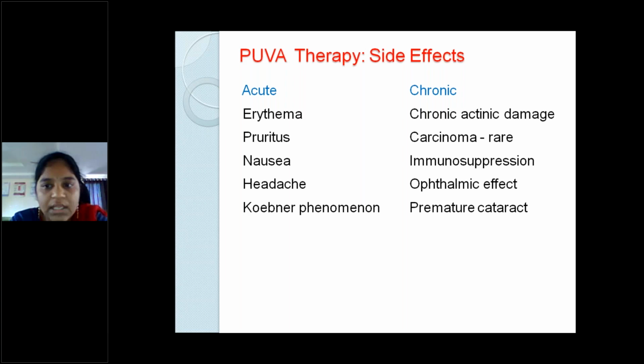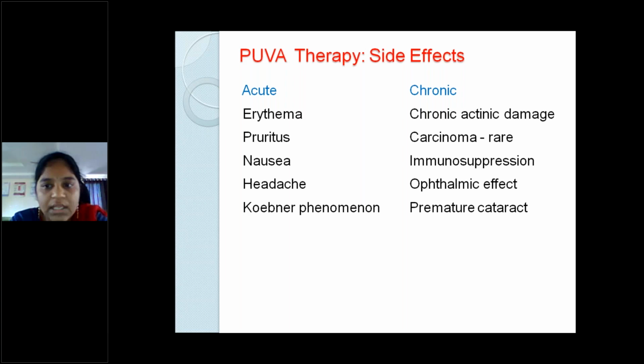The side effects of PUVA therapy are erythema, pruritus, nausea, headache, and Koebner's phenomenon. Koebner's phenomenon, a small point, is a phenomenon in which, when a patient has a particular dermatological condition, any trauma to the normal skin makes them start developing the condition there. For example, if a patient has vitiligo and he falls or has trauma over his arm, a vitiligo patch develops there. That is called Koebner's phenomenon. This can be seen in PUVA therapies.